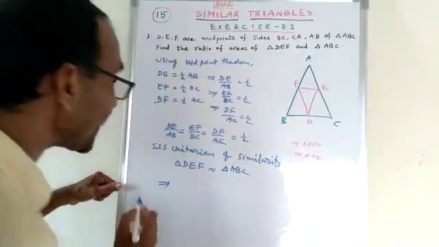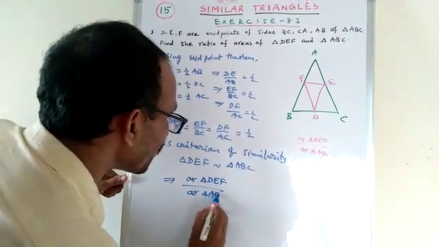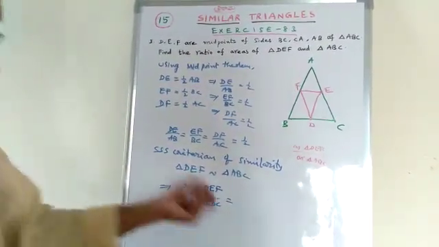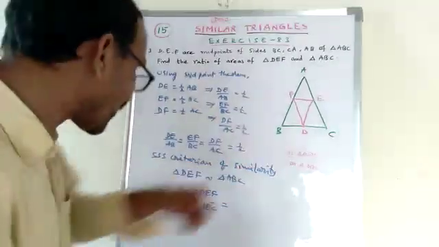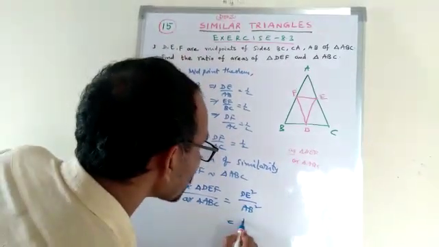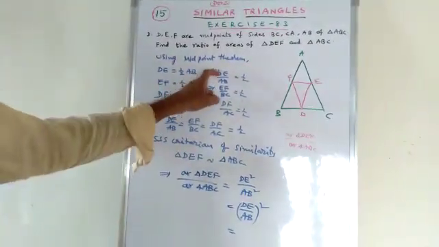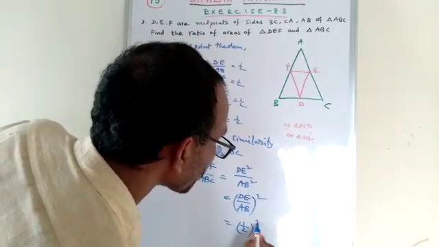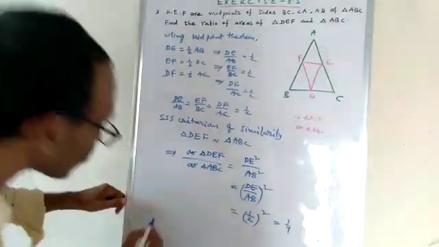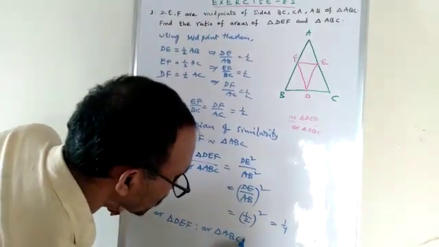These are similar. That implies the area of triangle DEF by the area of triangle ABC is equal to the ratio of the squares of the corresponding sides. So DE squared by the corresponding side AB squared. This is equal to DE by AB whole squared. What is DE by AB? DE by AB is equal to 1 by 2. So this is 1 by 2 whole squared, which is equal to 1 by 4. So what is the ratio? Therefore, the area of triangle DEF is to the area of triangle ABC as 1:4.